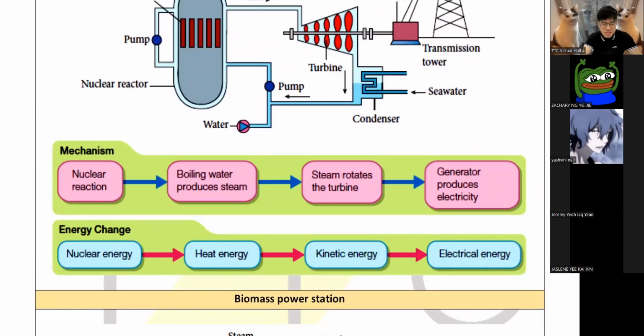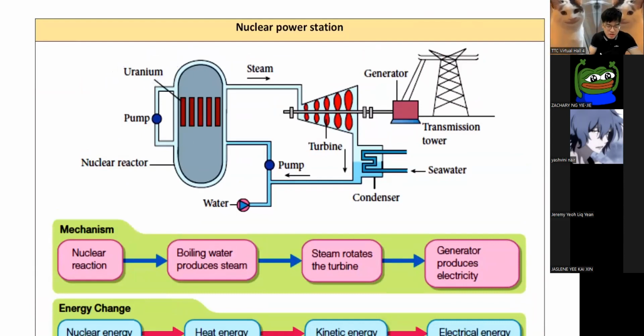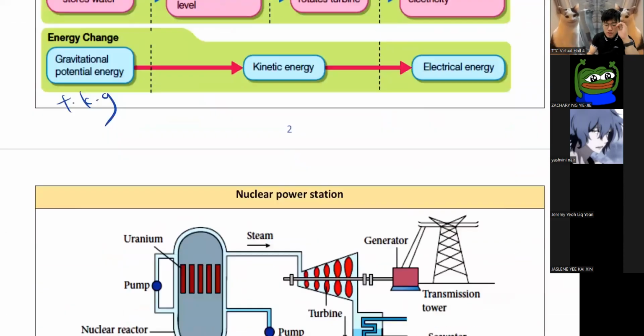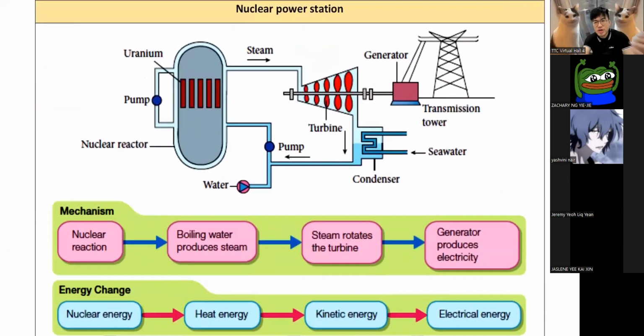Very similar. But of course, nuclear is much better because, do you know what uranium is? Uranium is the material they use in nuclear power station. This thing has so much energy. It's a few million times that of coal. You get what I'm trying to say? If you compare 1 kg of uranium to 1 kg of coal, as in the one China uses, coal, arang batu, uranium will give you a few million times more energy. So why not use uranium, right? I seriously don't get why we are still not using nuclear.